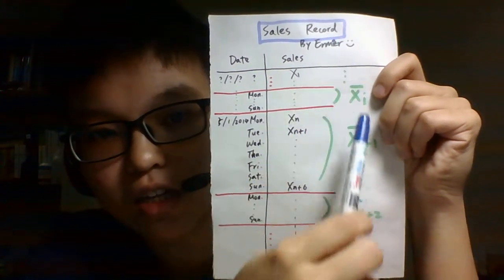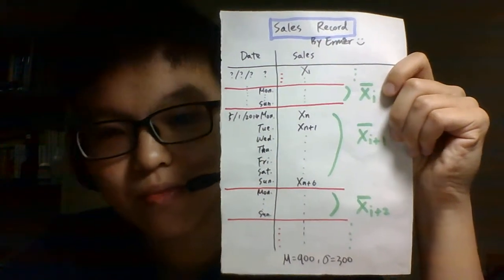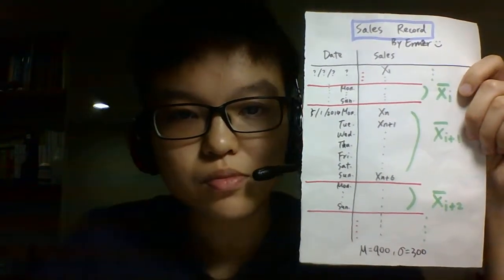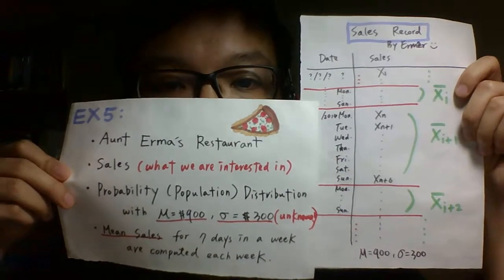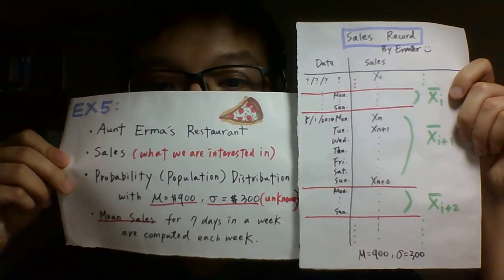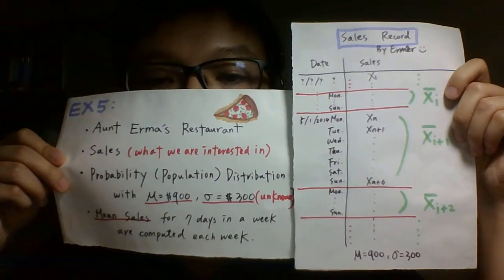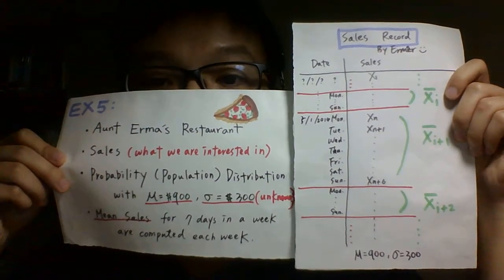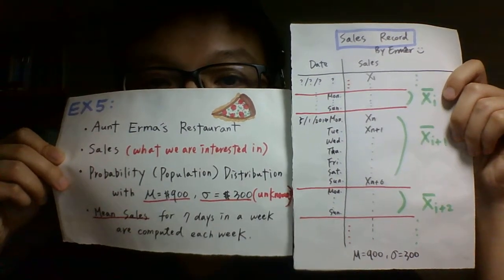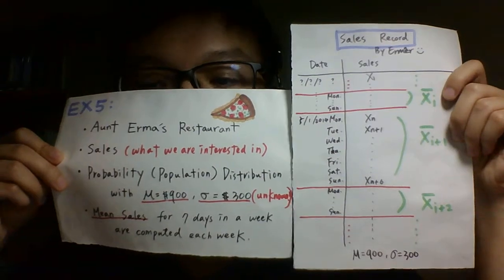Then we can get a lot of sample means from this data. So now we know clearly what the statement tells us, and this is the only resource we can use to solve our question. Do you have any questions? Well, let's move on to the question.